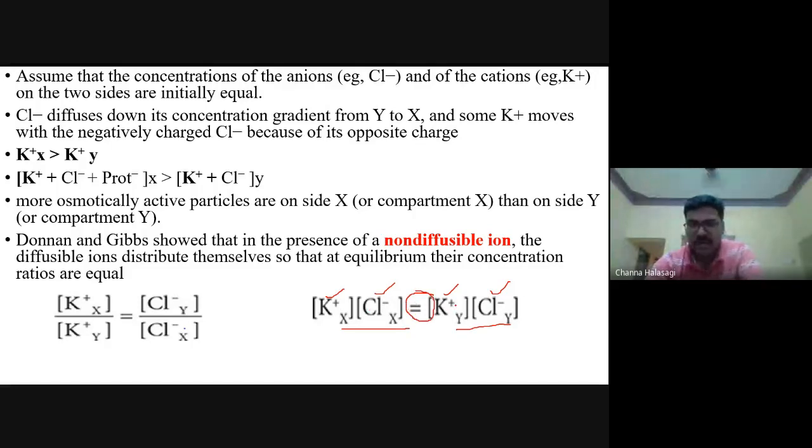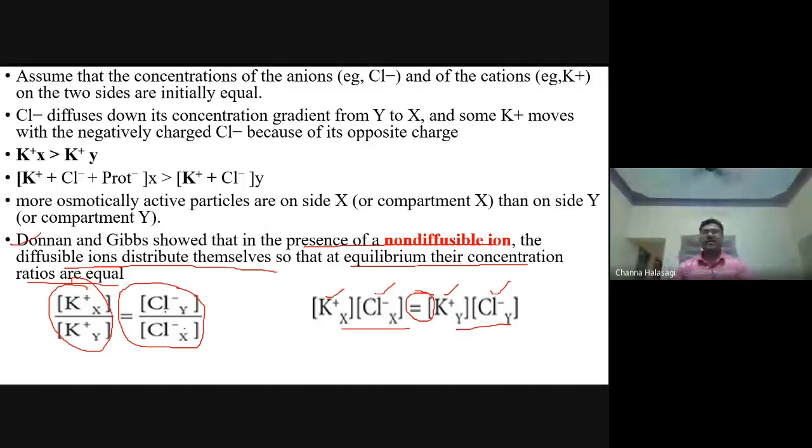equality. Donnan and Gibbs are the two scientists that showed that in the presence of a non-diffusible ion, the diffusible ions will distribute themselves in such a way that the ratios of their concentrations on either side are equal. This was shown by these two scientists, and this is called the Gibbs-Donnan effect.